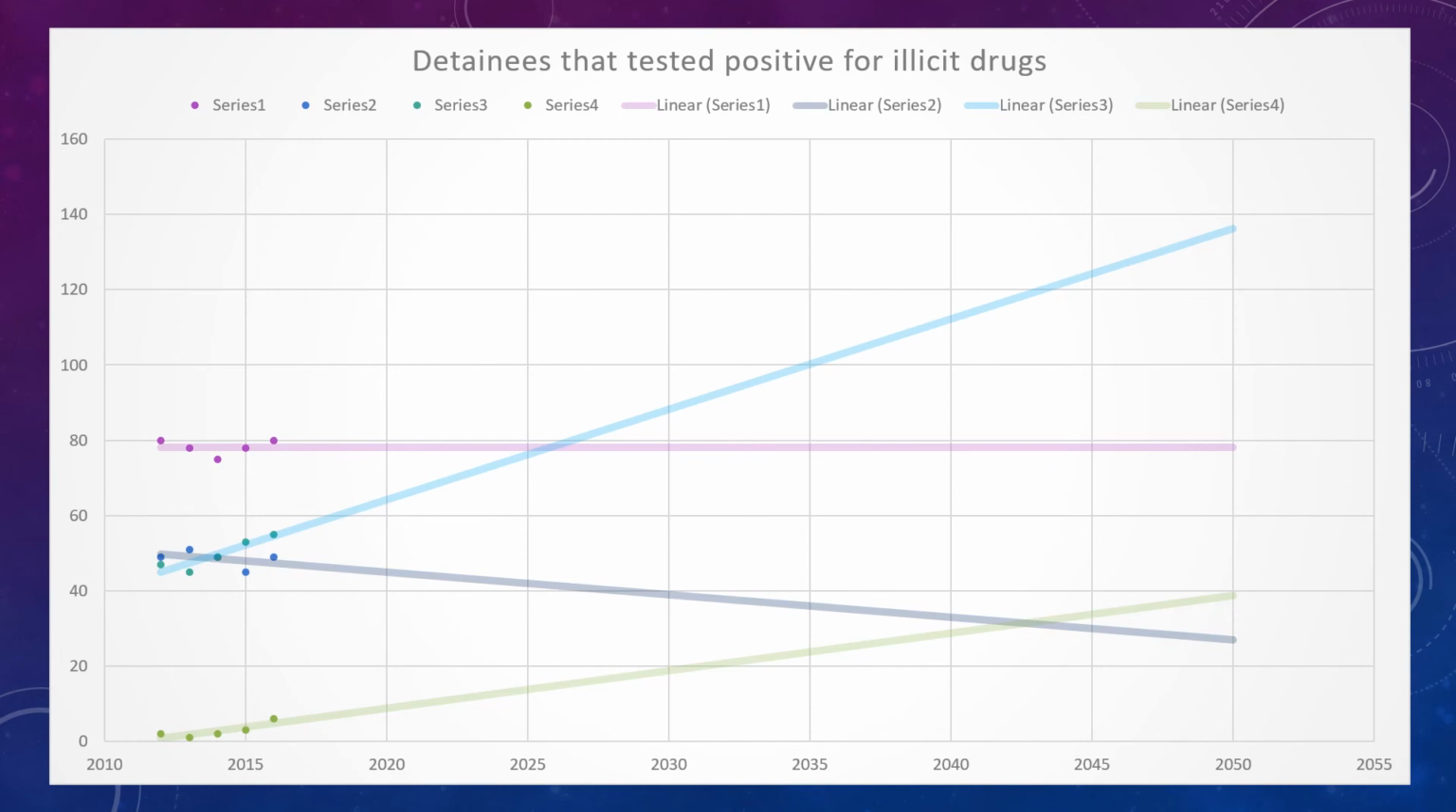So the graph has a moderate correlation in all sets of data. The use of any drug, meth, and ecstasy are positive, and the use of cannabis is negatively skewed. By 2050, a lot more Australians will be using illicit drugs, which is a pretty bad thing.